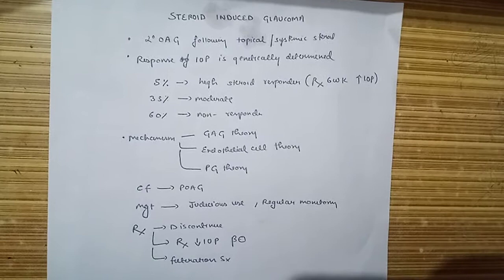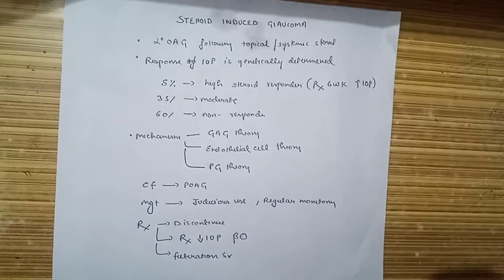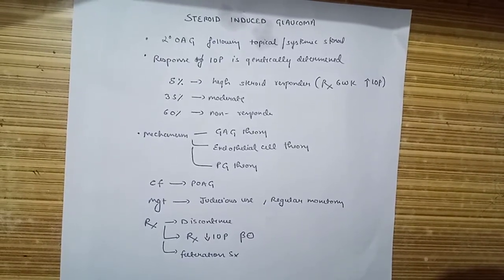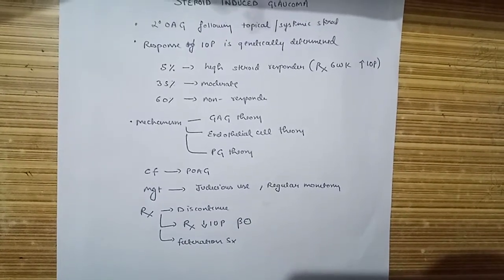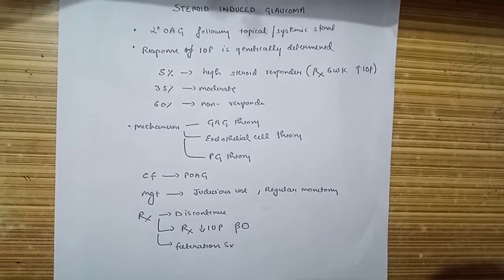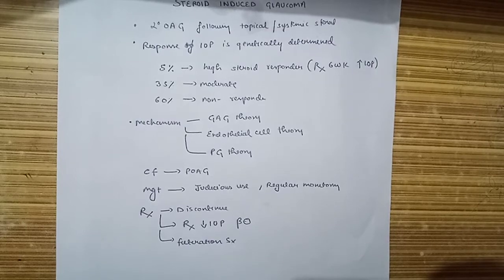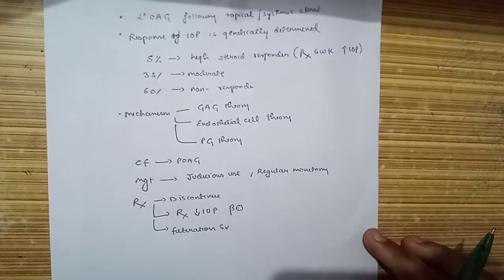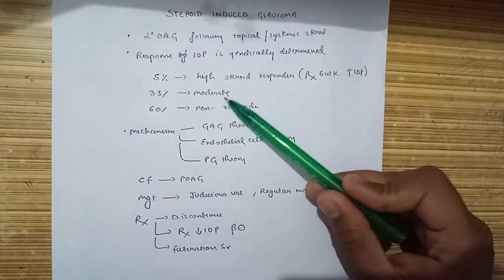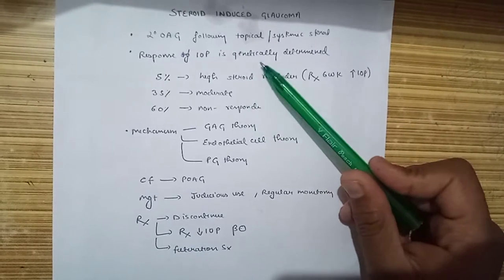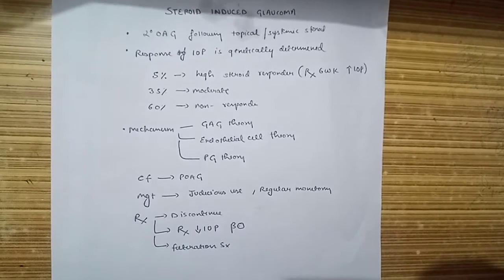Now, the interesting thing is that steroid induced glaucoma has a genetic predisposition, meaning not all the population that is consuming steroids, either topical or systemic, are exposed to the ill effects of steroids, the intraocular ill effects. 60% of patients are non-responders to steroids, meaning they are in the safe zone. 35% of patients have a moderate increase in IOP, but our major concern is for the 5% of patients who are high steroid responders.